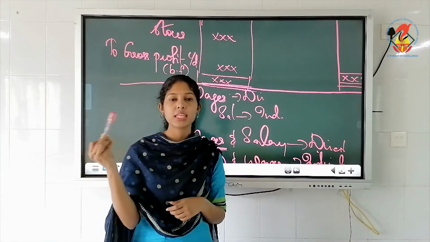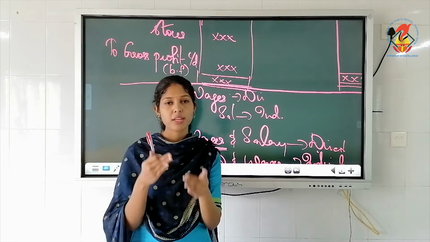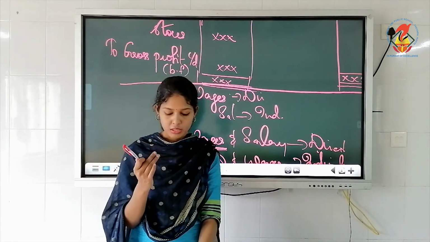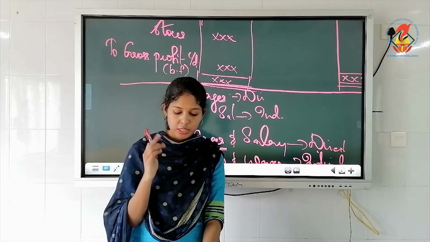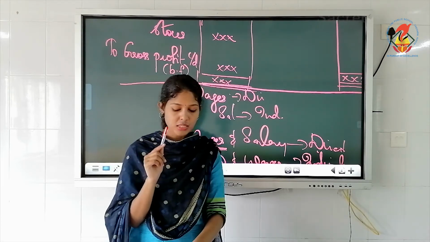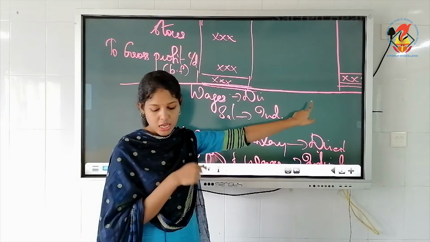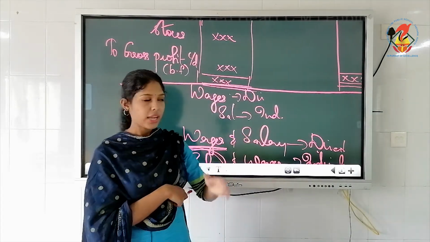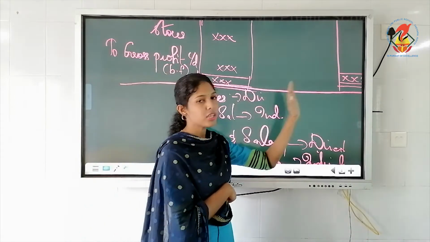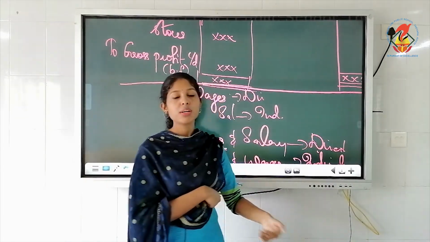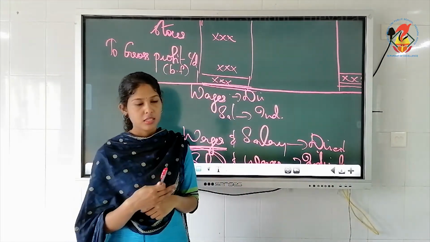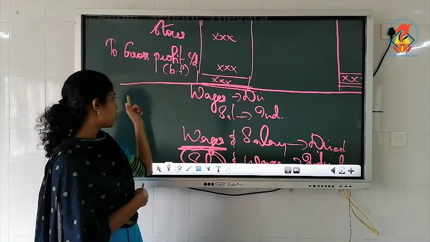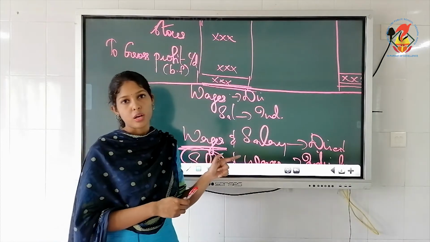There will be the date like 31st March 2019 or 2020, whatever is given in the question. So did you see the format of P&L? They are starting with by gross profit, and they have written like transferred from trading account and all. When you write, you simply write by gross profit brought down. So from there onwards, we'll start the P&L. Now, in case you got a gross loss here, you must start the P&L account like "to gross loss brought down".